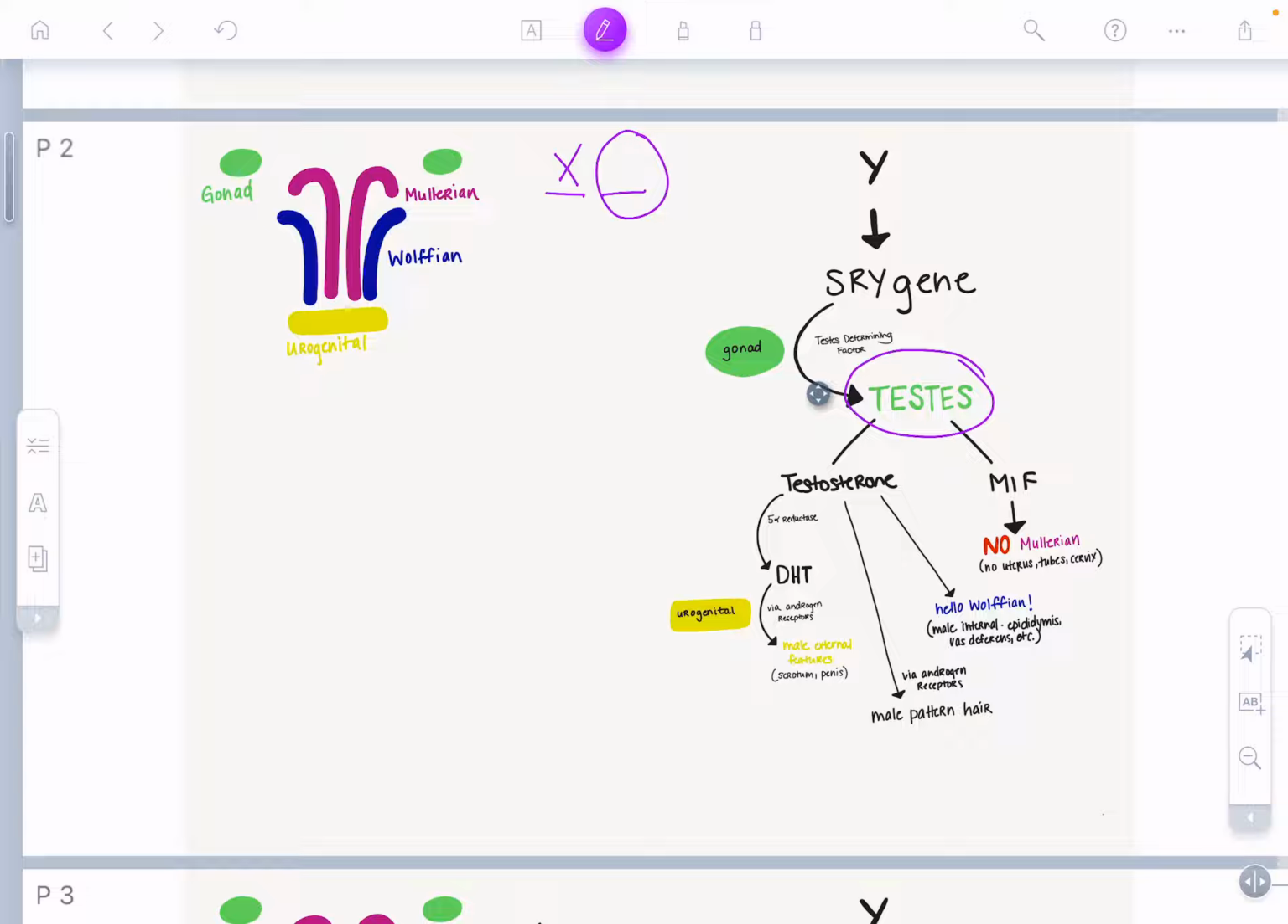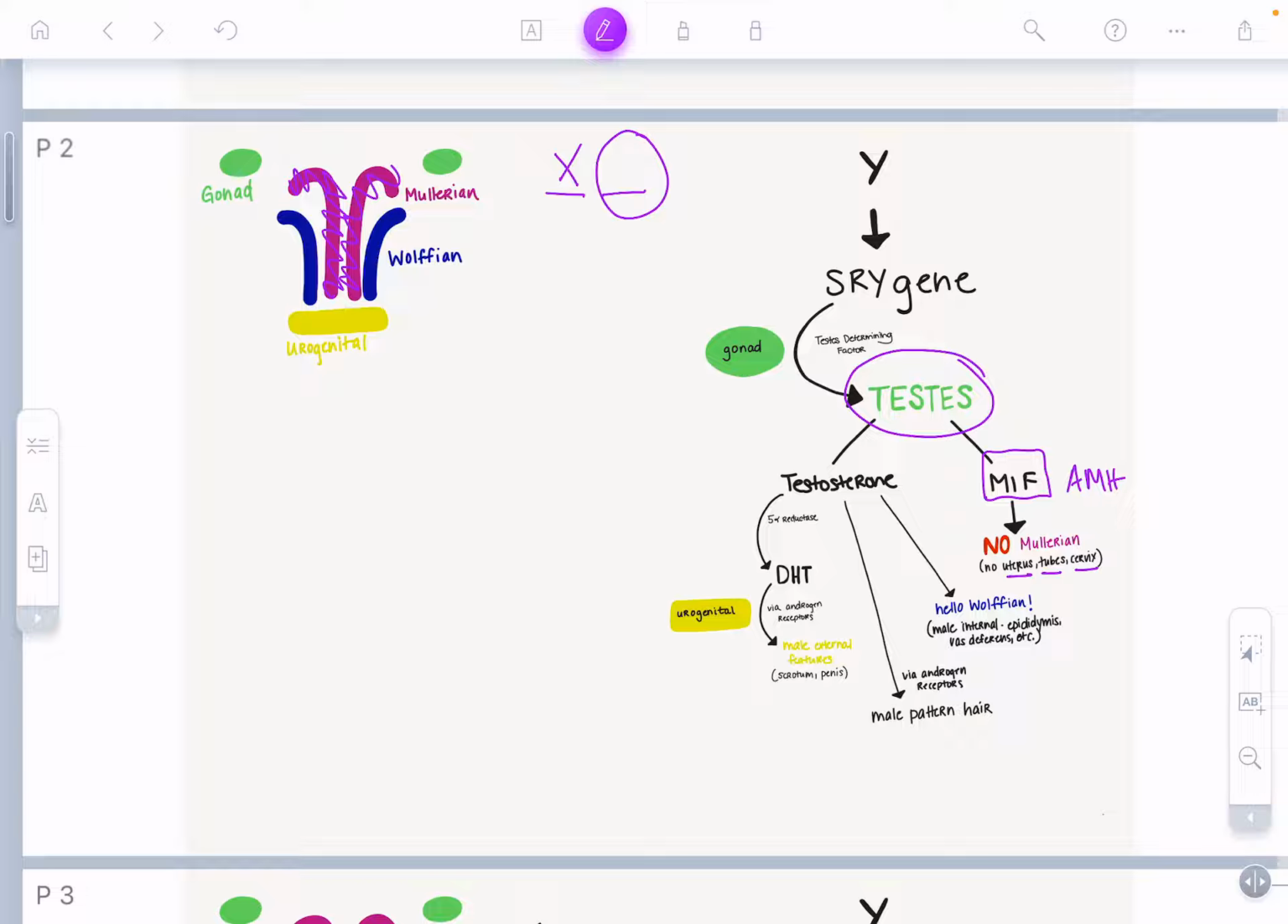The testes are important for a couple of different reasons. One, they produce something called Mullerian inhibitory factor. It's also called AMH, or anti-Mullerian hormone. And this is what dissolves the Mullerian ducts. And without the Mullerian ducts, we do not have uterus, tube, cervix, or the upper 1/3 of the vagina.